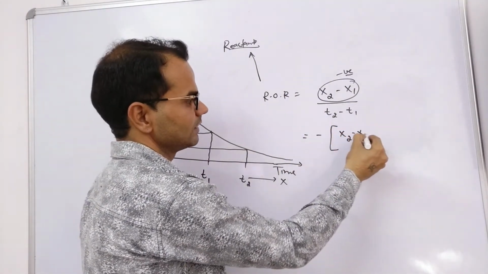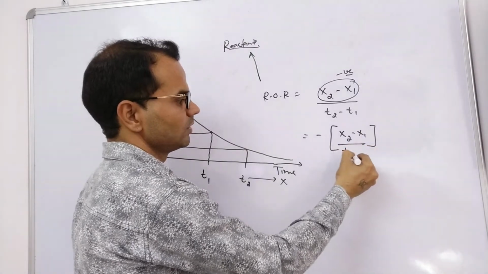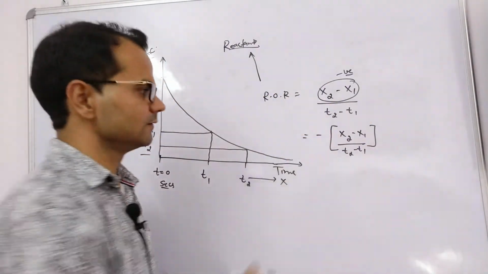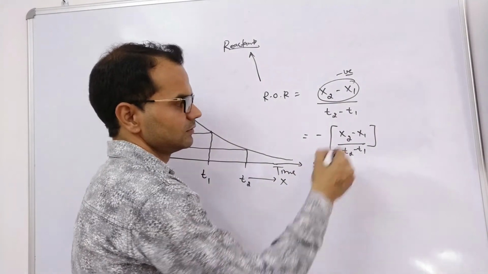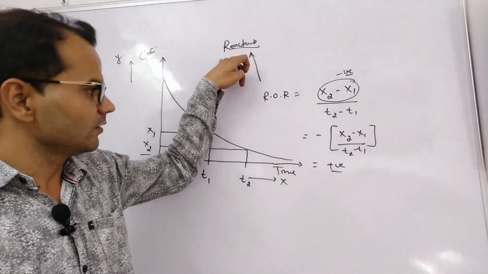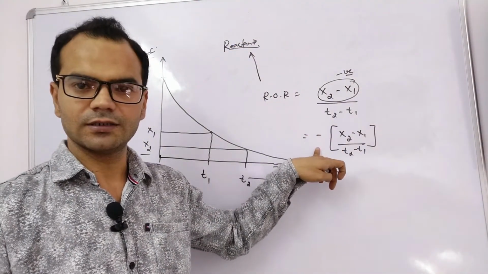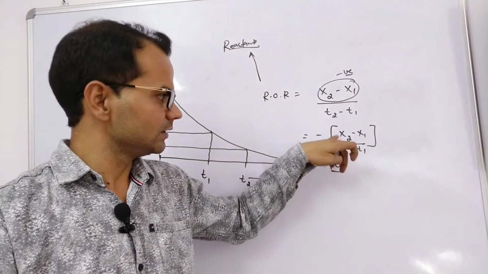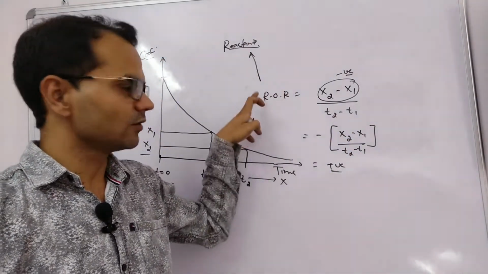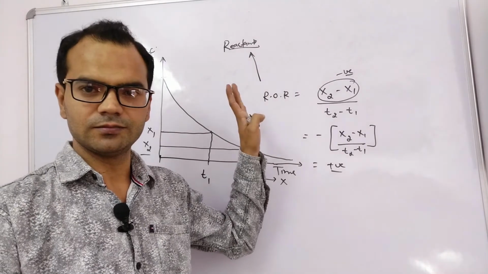Negative x2 minus x1 by T2 minus T1. Now the overall value will be positive. So whenever we represent rate of reaction with respect to reactant, we put the negative sign. Negative will convert it into a positive term, because rate is always a positive term.